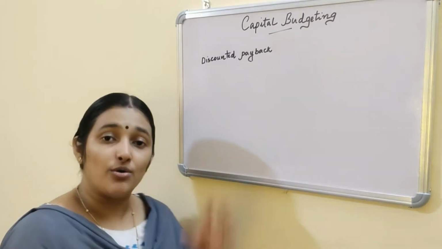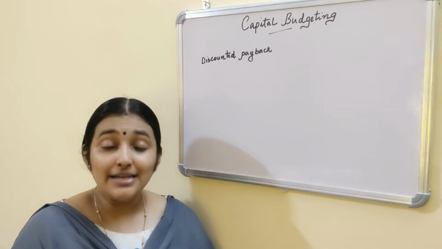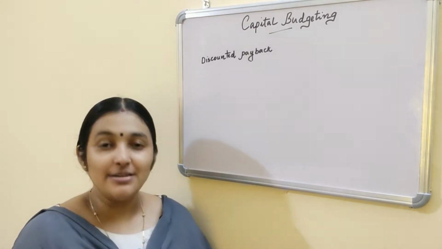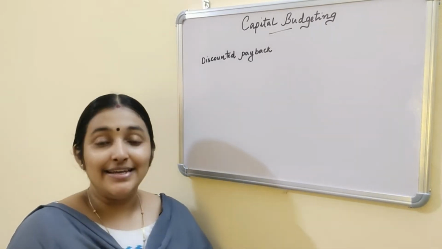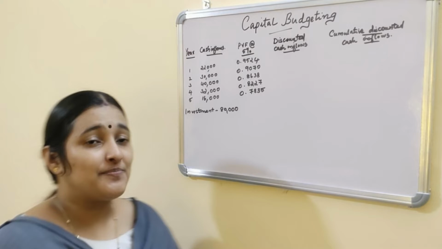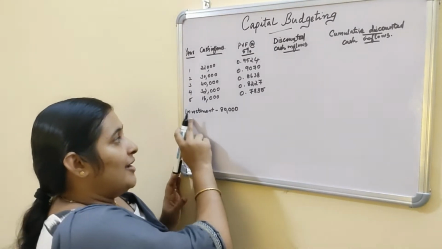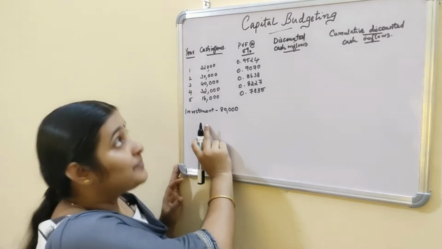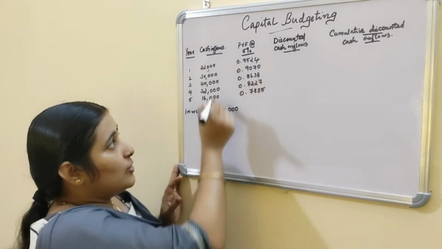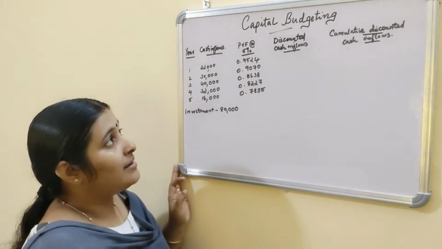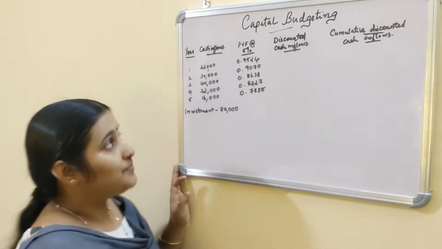This is like the original payback period method, but here the discounted cash flows are taken into consideration and then cumulated in order to find the payback period. Let us take an example. Here a firm needs rupees 80,000 as cost of investment and the annual cash inflows for 5 years are given, and the discounting rate is 5%.